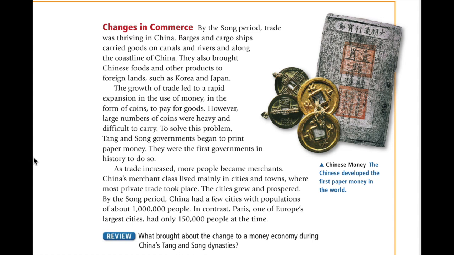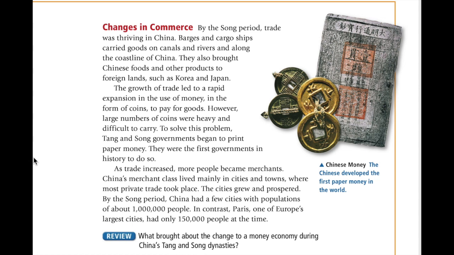The growth of trade led to a rapid expansion in the use of money, in the form of coins, to pay for goods. However, large numbers of coins were heavy and difficult to carry. To solve this problem, Tang and Song governments began to print paper money. They were the first governments in history to do so.